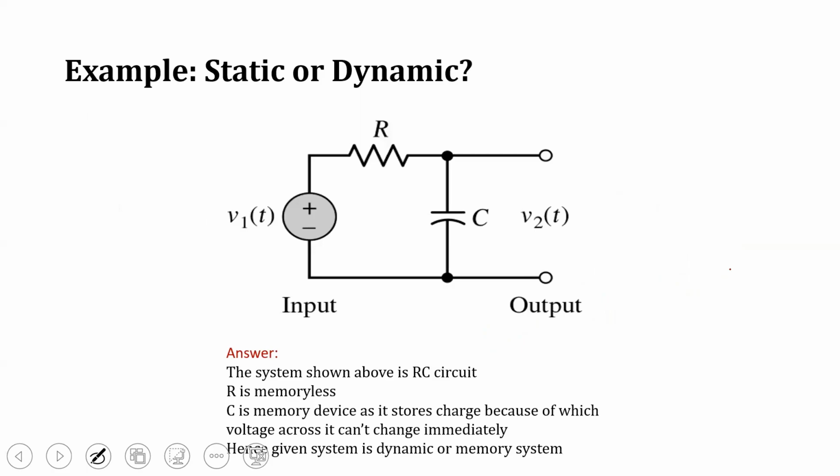So here is another example of a static or dynamic system. If we look at this system, there is a voltage source, then a resistor, and a capacitor. So we all know the nature of the capacitor. The capacitor is a memory device which stores charge, because of which voltage across it can't change immediately. But the resistor is a memoryless device, whereas the capacitor has memory. So this system is called a dynamic system.